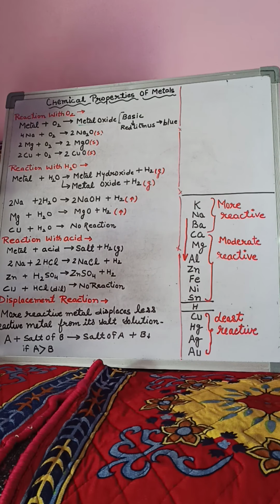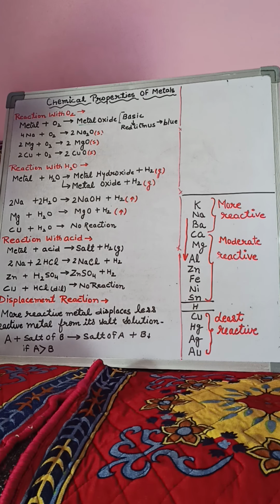So these are the most reactive metals, whereas some metals like calcium, magnesium, aluminium require a small amount of heat energy. When we burn magnesium ribbon in the presence of oxygen, it reacts with oxygen and forms magnesium oxide. In this sequence, some metals do not react with oxygen even by providing a large amount of heat energy. Examples of these metals are copper, silver, gold and mercury. They do not react with oxygen in normal condition. So these are considered the least reactive metals.